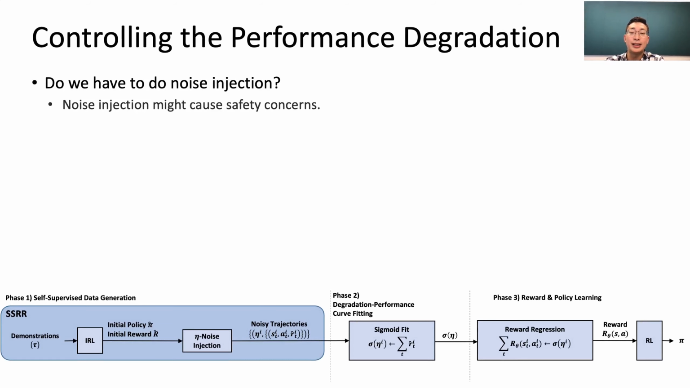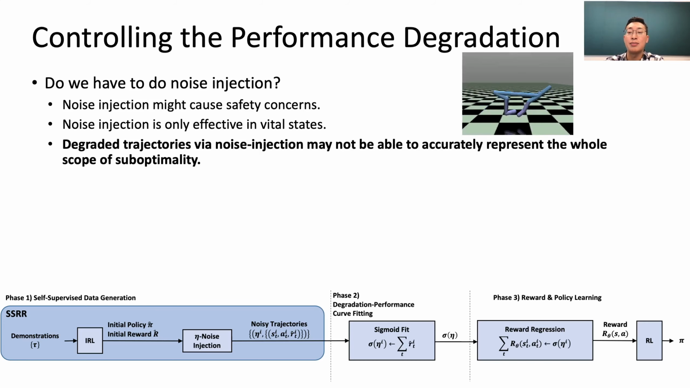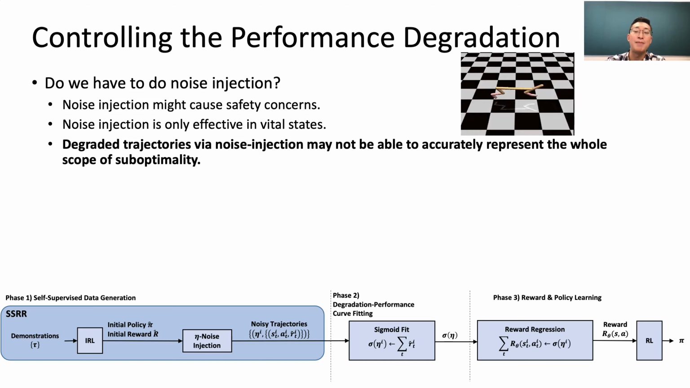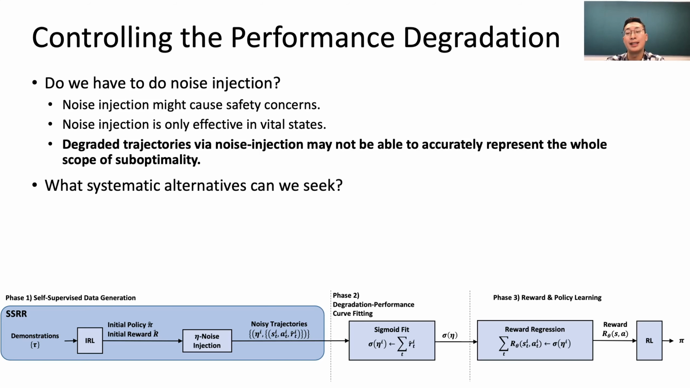For instance, noises might cause safety concerns and has randomness in its degradation effect. Besides, noise injection may not be able to accurately represent the whole scope of suboptimality. For instance, if the objective is to make a robot cheetah move forward, a random policy is likely not able to move. However, a policy moving backward yields even lower reward. Those thoughts motivate us to propose three alternative approaches for noise injection.